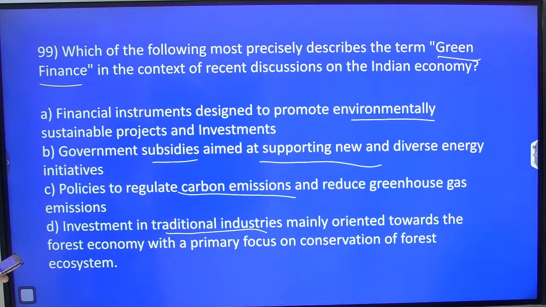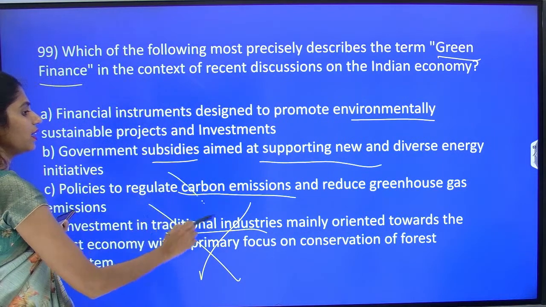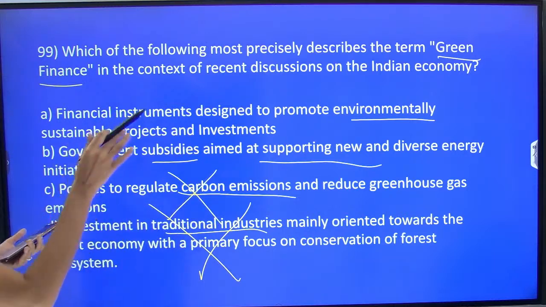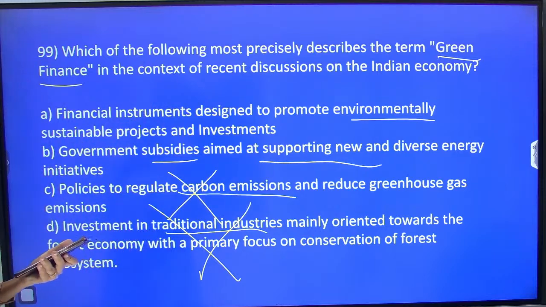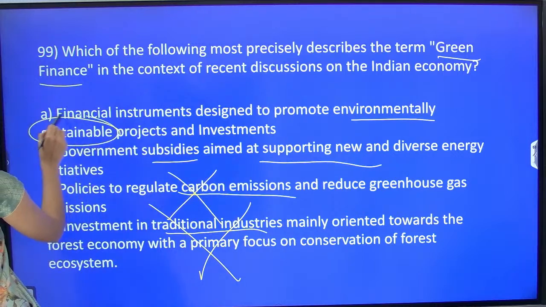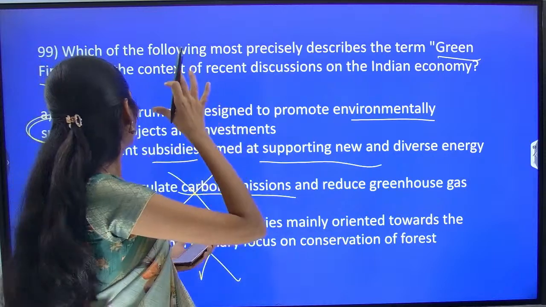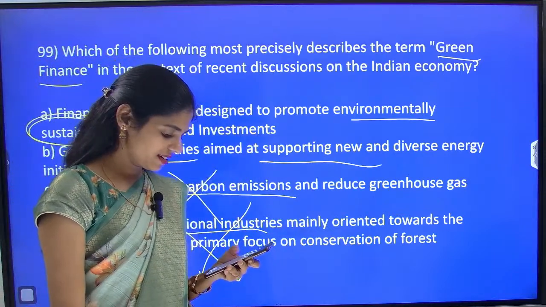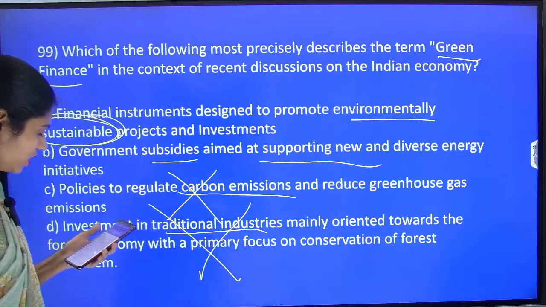Anudeep A, okay. So one thing is clear: it is not at all dealing with traditional industries, and it is also not focusing on greenhouse gases. Green finance and green related things will always focus on a sustainable environment. So wherever you see the word sustainable, that will be the correct answer for this green finance. Clear? Option A, very good Premlata, Pavan. Venu, it is option A, not D.